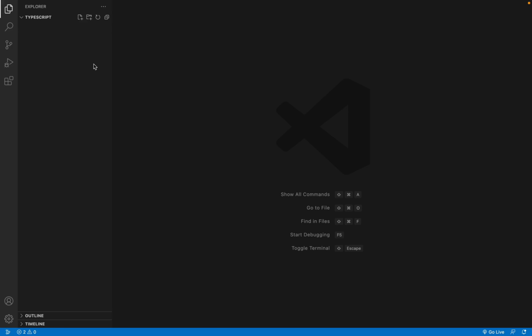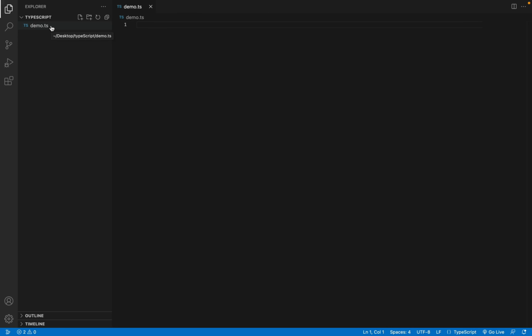I'll start by creating a file. The name is demo.ts. Notice how I'm using .ts as the extension. So this tells us the file is a TypeScript file. Now the important part is, while JavaScript is available on every computer, TypeScript needs to be installed separately. So to install it, we use a package manager like npm.